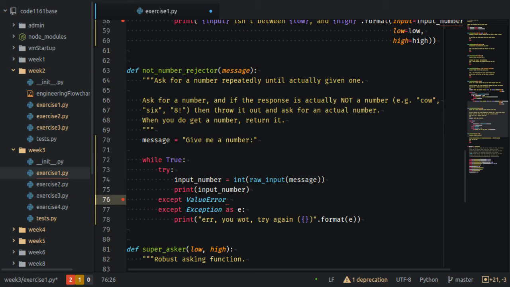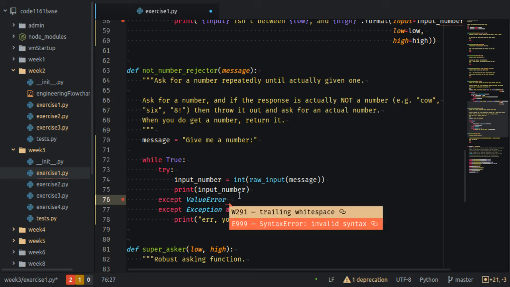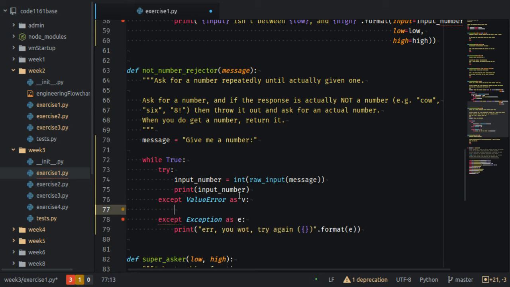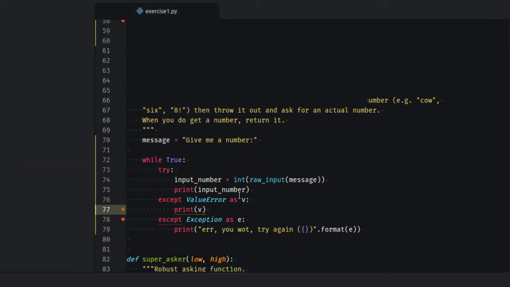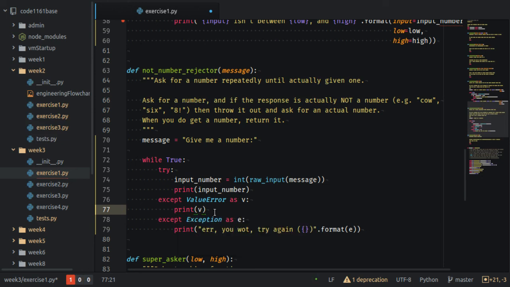We got a ValueError, invalid literal for int. We could say as v, and then print v, and then we would have different things happening if we had different types of exception.